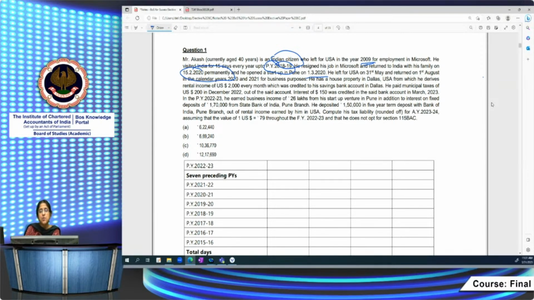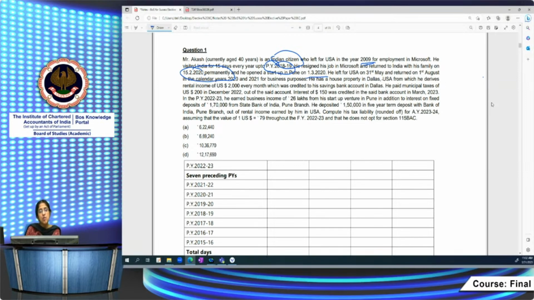He left for USA on 31st May and returned on 1st August in the calendar years 2020 and 21 for business purposes. See, he came to India permanently on 15th February 2020. After that, in the calendar years 2020 and 21, he left India on 31st May and returned on 1st August for business purposes. He has made a visit to USA these 2 years for a couple of months, June, July, August, 3 months, for business purposes.